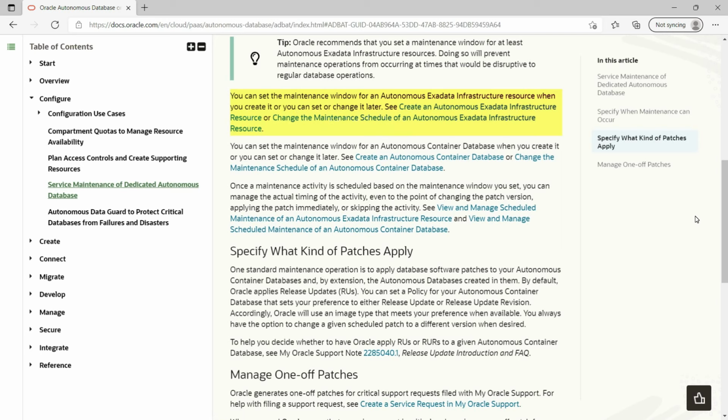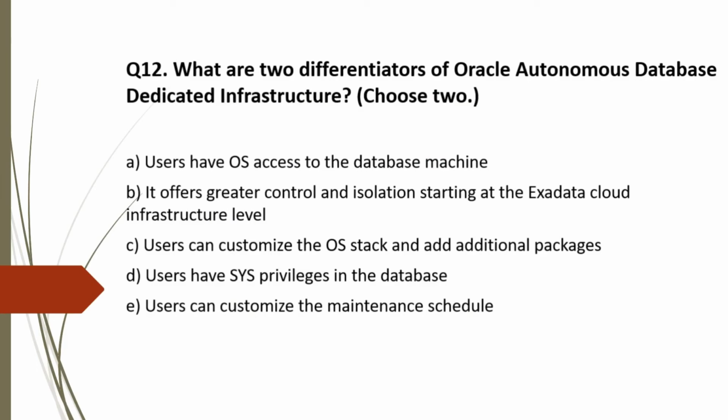So it provides greater control and you can also customize the maintenance schedule. Option A, users have OS access to the database machine. No, this is invalid. Users don't have this. Option B, it offers greater control and isolation starting at the Exadata cloud infrastructure level. Yes, this is true. We saw this, hence correct.